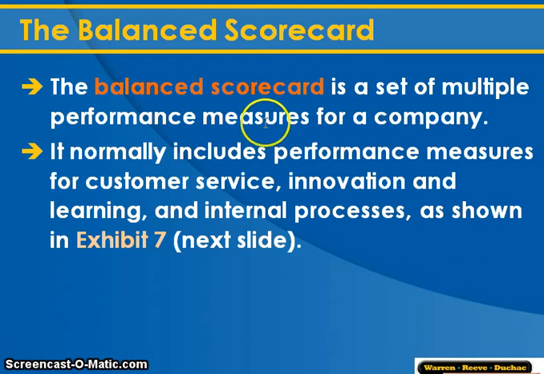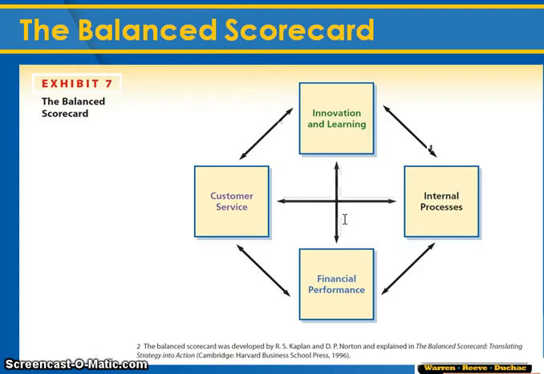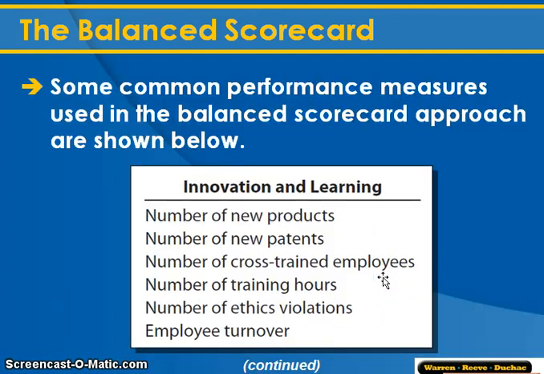All right, as it says, the Balanced Scorecard, the idea is that a company is not just about the dollars. It has performance measures built into it for customer service, innovation and learning, internal processes, and let's look at the slide they're telling us about. So there we go. All right, so it's not just financial performance, which is really something that we as accountants tend to be focused on. They're saying you have to be balanced in all four of these areas in order to run a business well. So with that, just some examples.